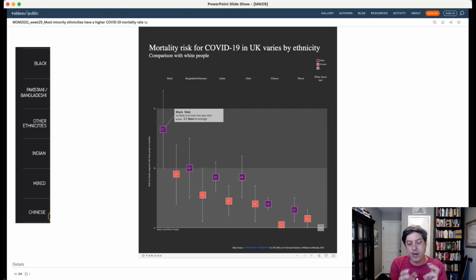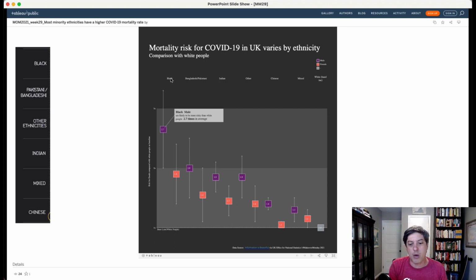Let's compare here. Here we have sort of the same version. We still have men and women for each of these groups. We have sort of a box and whisker plot going across the visualization. Black, Pakistani and Bangladeshi, Indian, other, Chinese, mixed, and now we have white here at the end. So at least this author included the baseline group. Again, why is it the baseline?